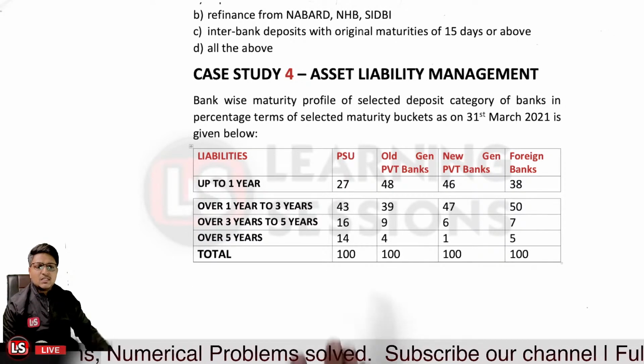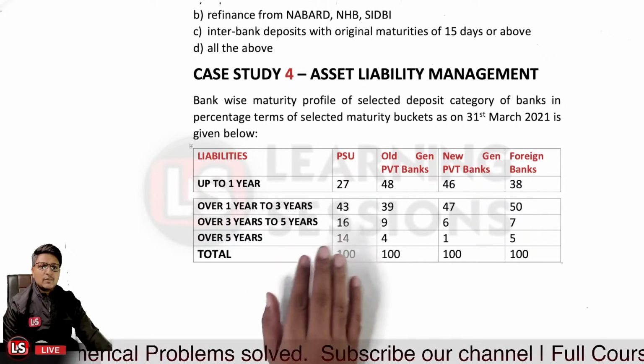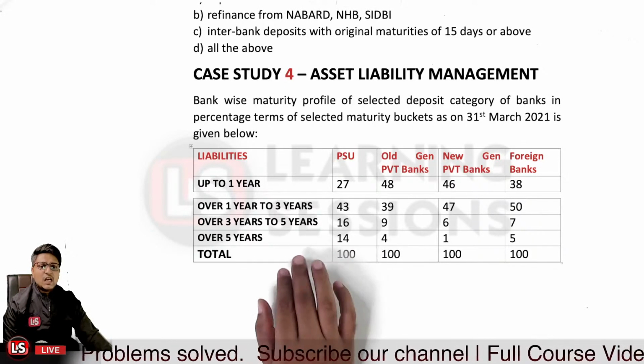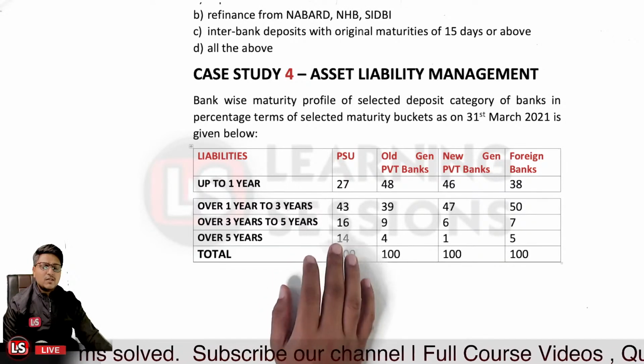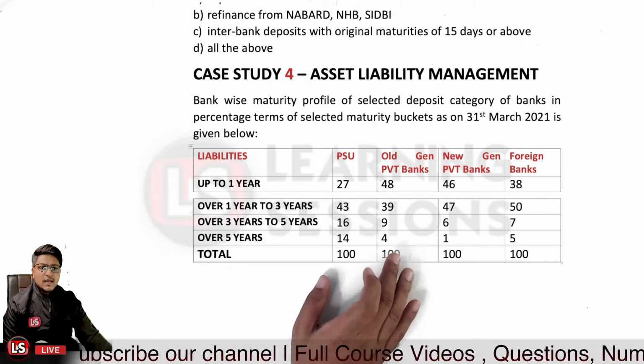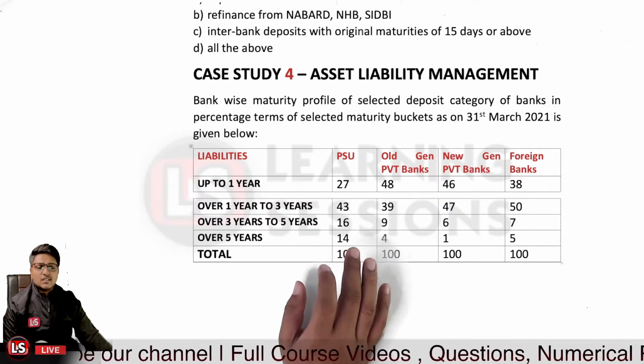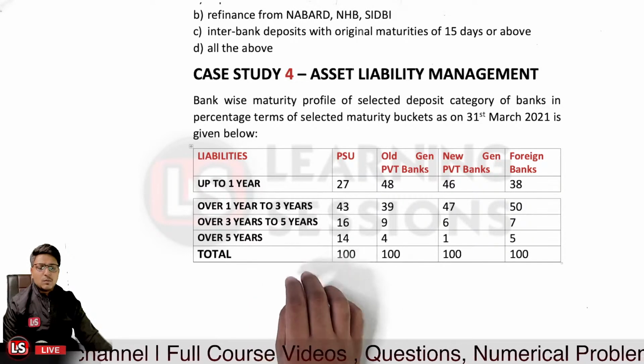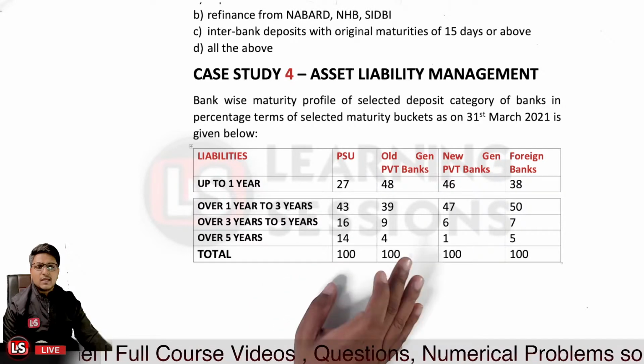So the liabilities are given related to up to 1 year, over 1 year to 3 years, above 3 years to 5 years, and over 5 years, and the total percentage is 100 in each and every case. Further, different data is given related to the different maturity profiles and the different categories of banks.